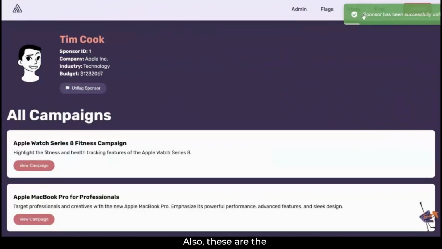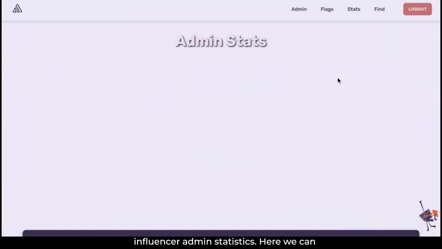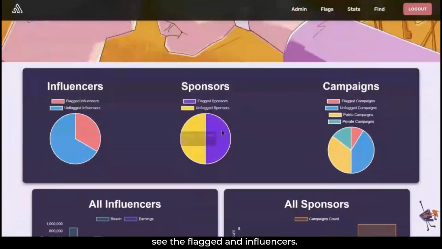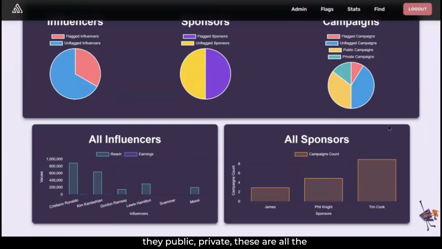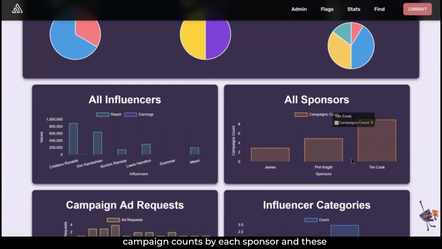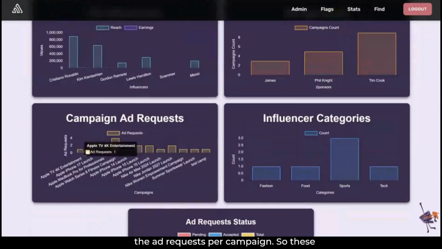Also these are the influencer statistics, admin statistics. Here we can see the flagged and unflagged sponsors, flagged and unflagged influencers, and the distribution of campaigns, whether they're public, private, flagged, or unflagged. These are all the campaign counts by each sponsor, and these are the reach and earnings graph of the influencers on the platform. These are the ad requests per campaign.